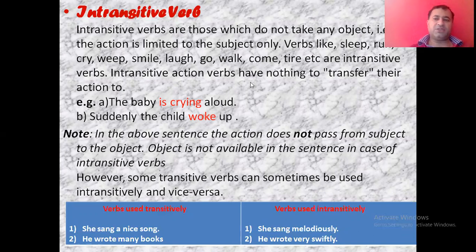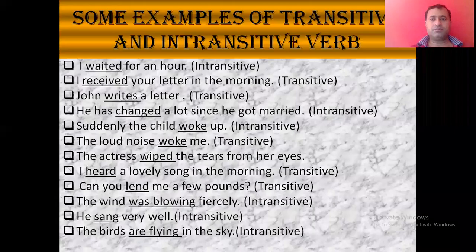तो आपको मेन चीज जो अपने माइंड में रखनी है, वो क्या है कि ऑब्जेक्ट को लेके चलना है आपने, कि अगर वर्ब के साथ ऑब्जेक्ट है तो it is the transitive, और अगर नहीं है तो it is the intransitive verb. Now let's take some examples of the transitive as well as intransitive verb. We have a number of examples. I waited for an hour. I waited. Waited किसका वेट किया, यहाँ पे नहीं लिखा हुआ, ऑब्जेक्ट नहीं है, तो simply ये waited जो है it is the intransitive verb.